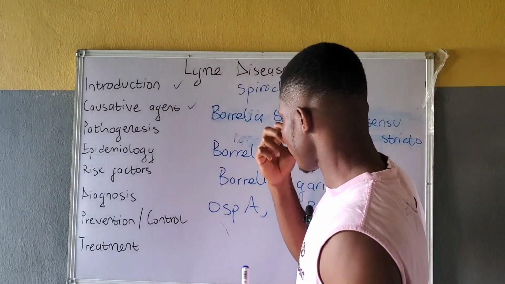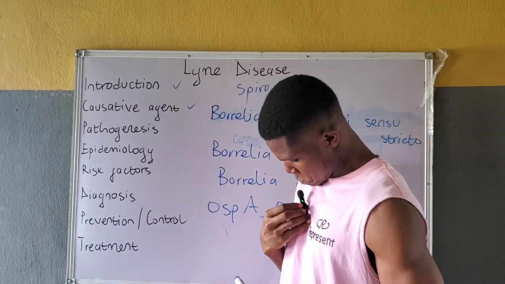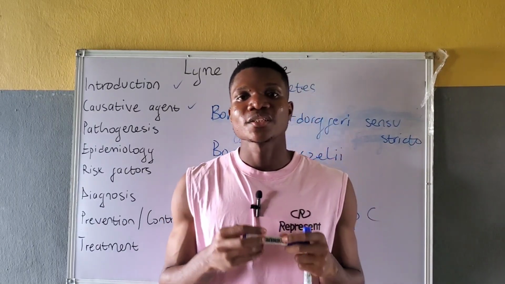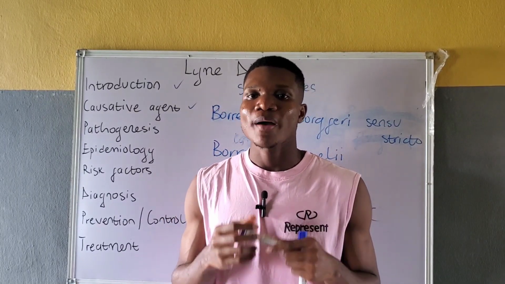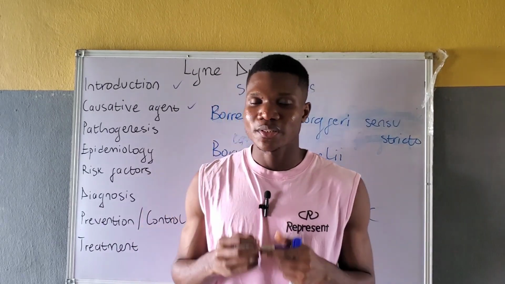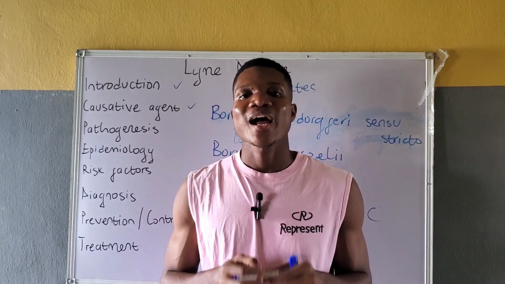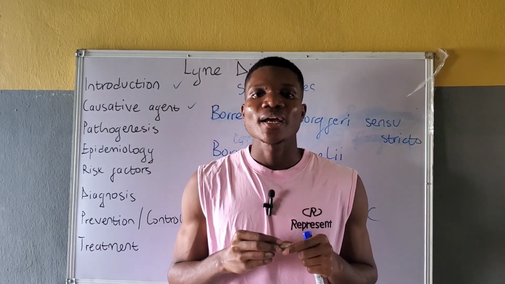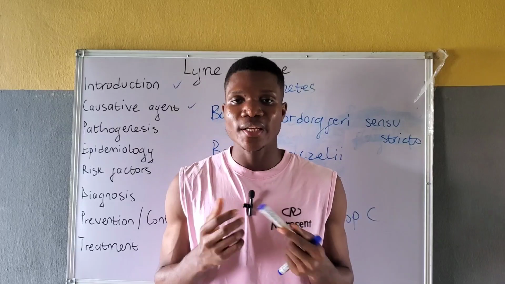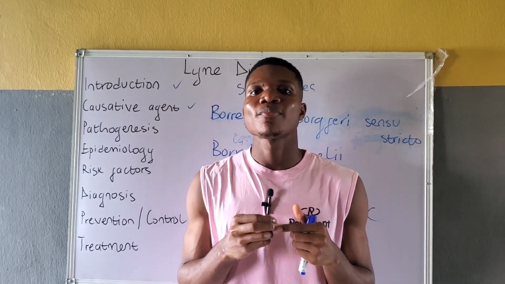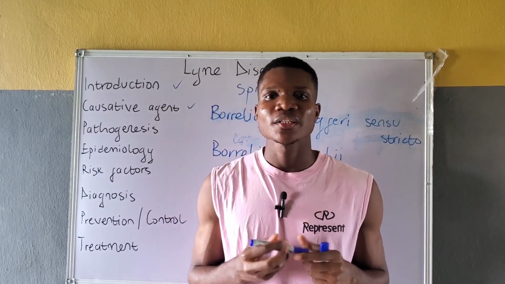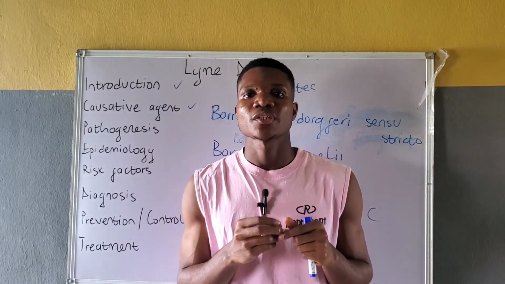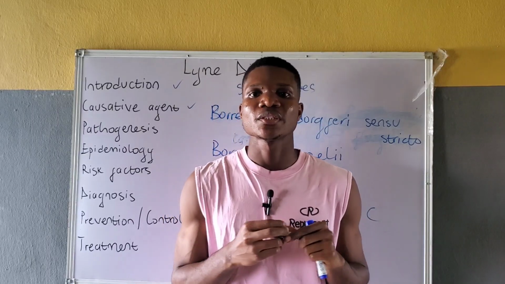Let's talk about the pathogenesis of Lyme disease. The pathogenesis involves a complex interaction between the pathogen, the host immune system, as well as the vector. Infection usually begins when an infected Ixodes tick, popularly known as a deer tick, takes a blood meal from human skin. It usually takes about 24 to 48 hours of attachment for transmission to occur. This is from the Centers for Disease Control.